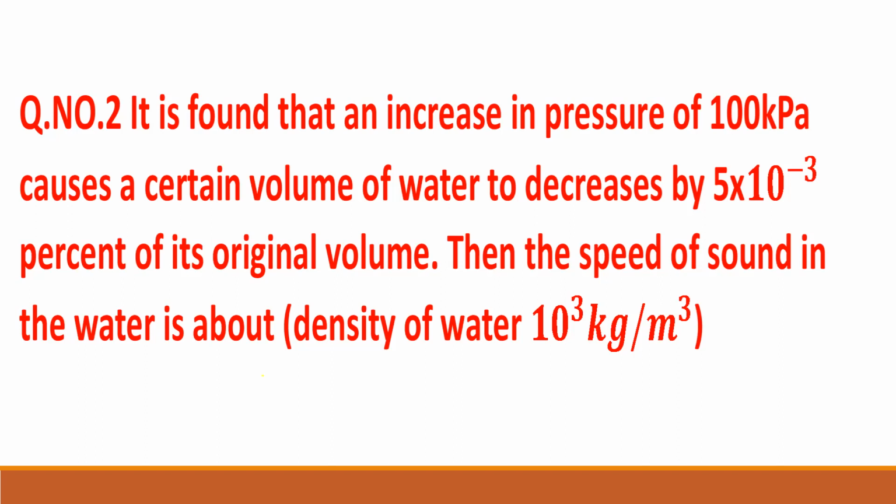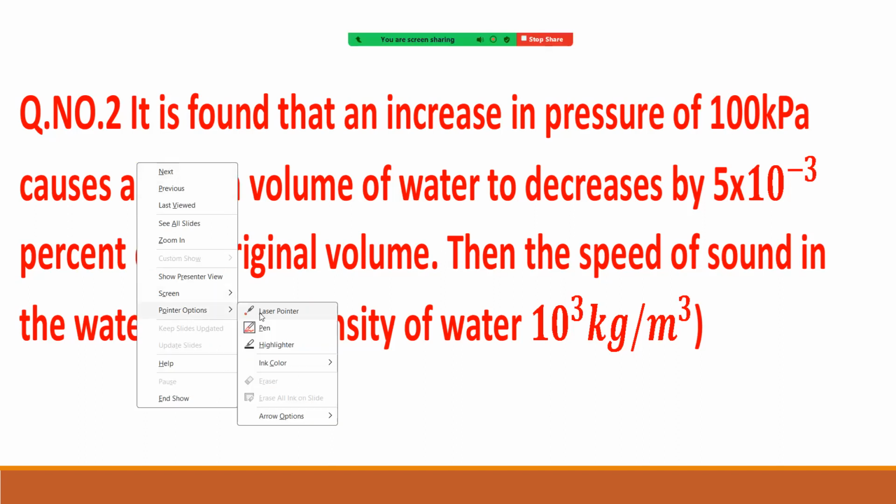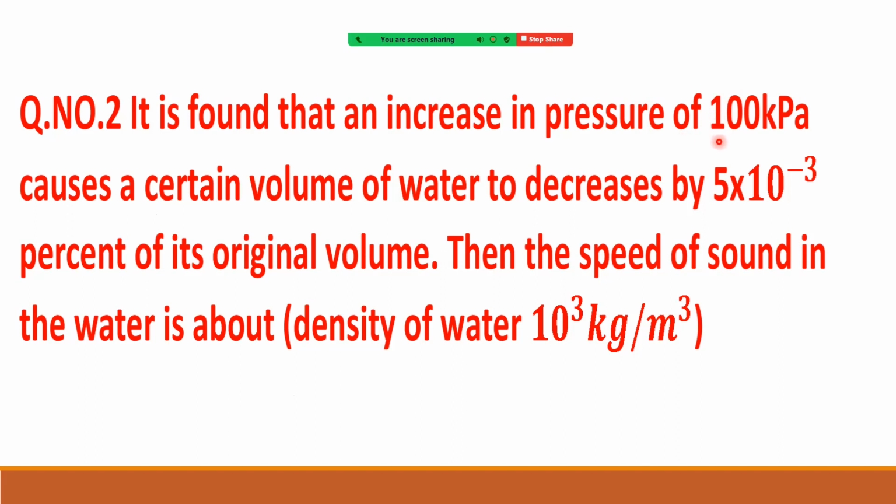It is found that an increase in pressure, what is it? An increase in pressure of 100 kilopascal. So delta P is given. Delta P causes a change in volume of water by 5 10 power minus 3%, meaning we are given delta V by V into 100.